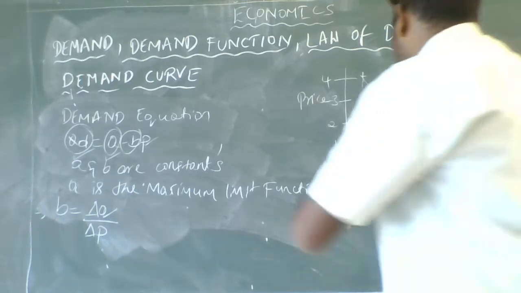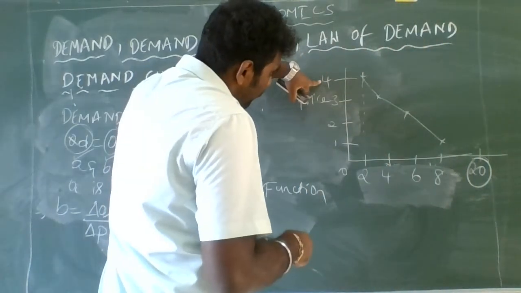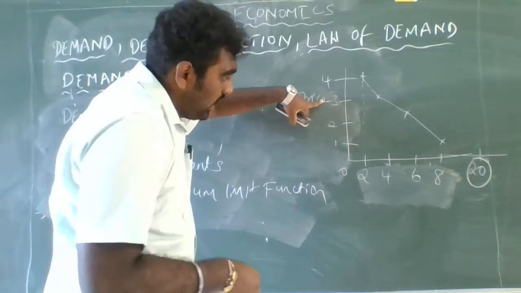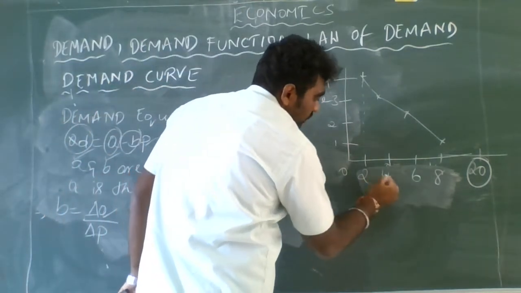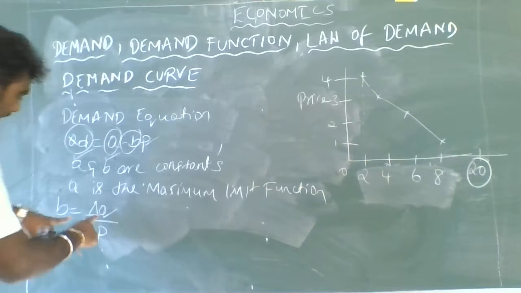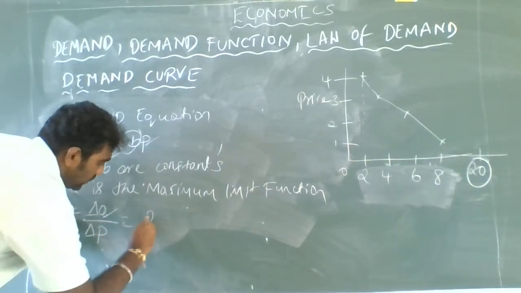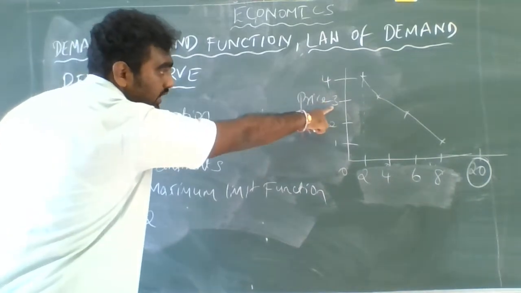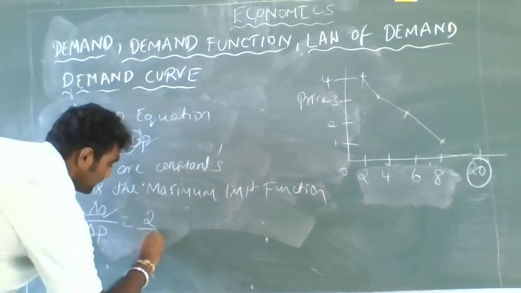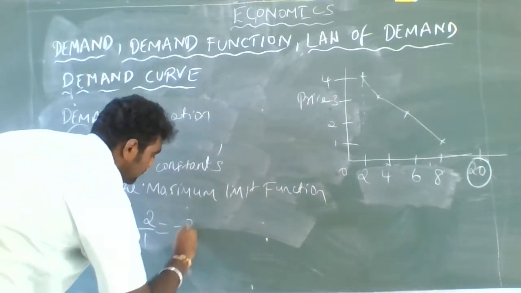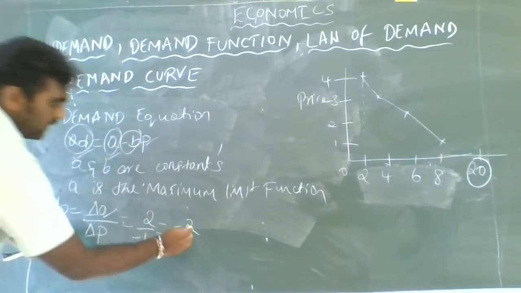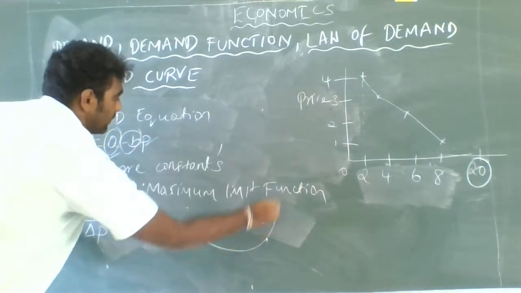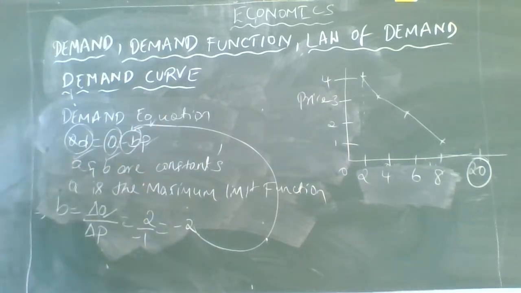The change in price, from 4 to 3, was -1, and the change in quantity, from 2 to 4, was +2. So I can write change in quantity as 2, and the change in price from 4 to 3 was a negative change, -1. So it is -2. So here -2 refers to -B.